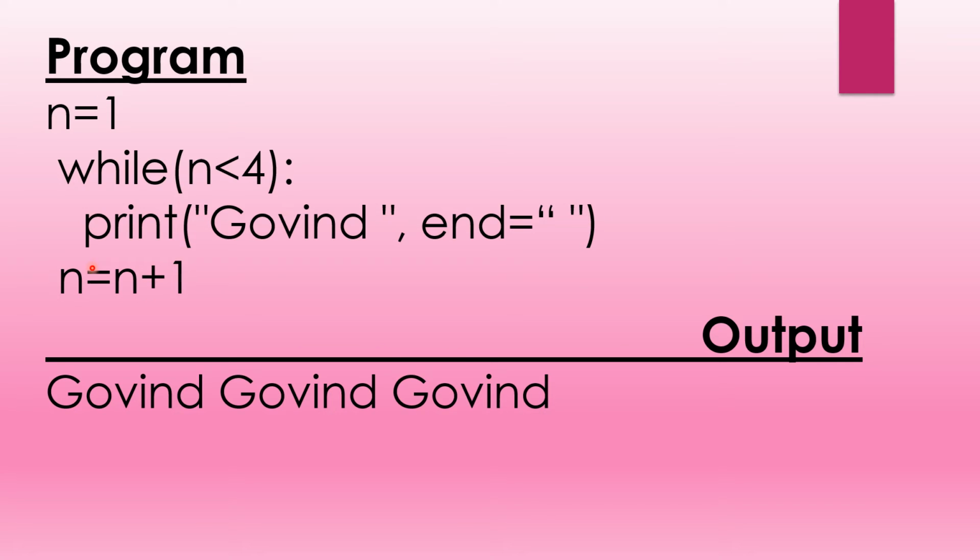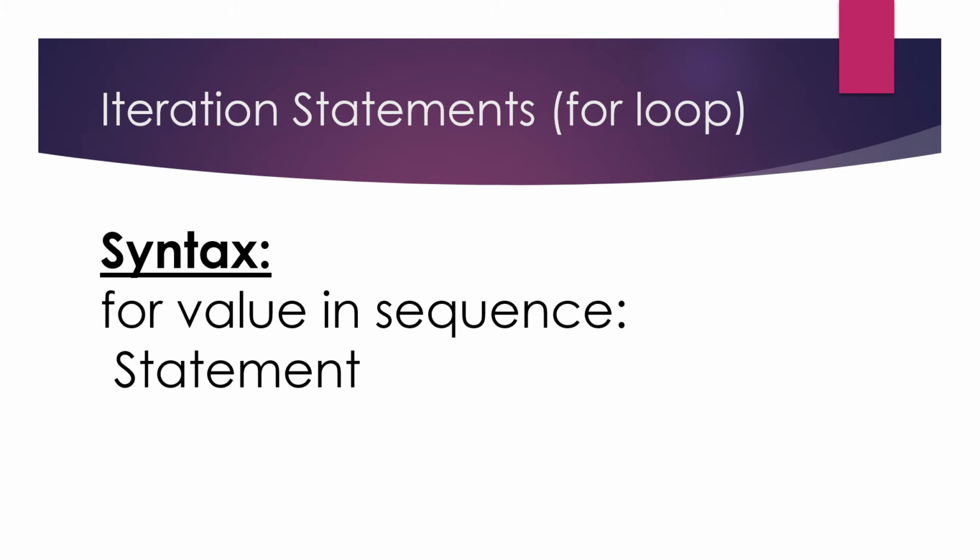And then now the value of n will change from 3 to 4. Now it will go to this condition, and this becomes false, as 4 is not less than 4, it is equal to. So now the while loop stops here, and you will get the output as Govind Govind Govind, 3 times.